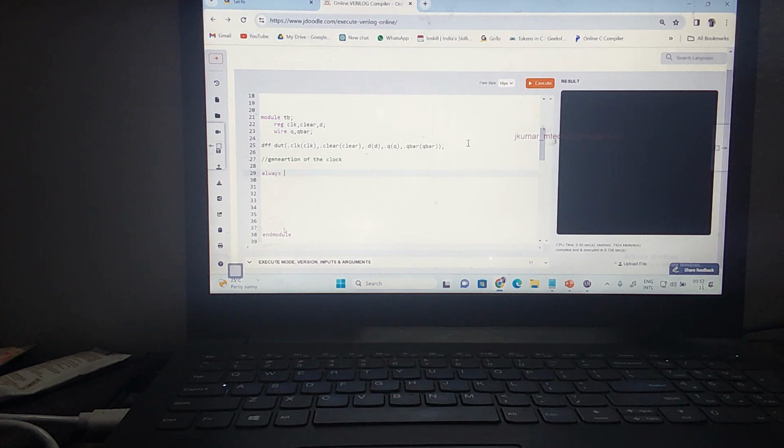Always, then I'm going to give the period. What is this period? It is a time period. How much should I make it? You understand? So clock is equal to not of the clock. This is done with the generation of the clock. It is a single line, because I'm writing this completely in a single line, this always block does not require begin again. Do you understand how this will be generating the clock? This always statement will generate the clock like this.